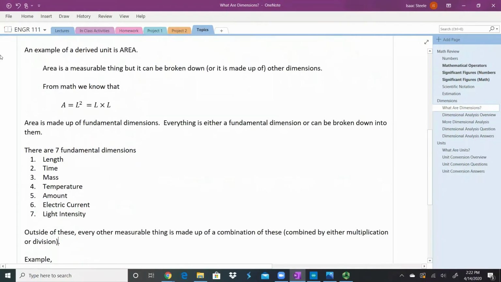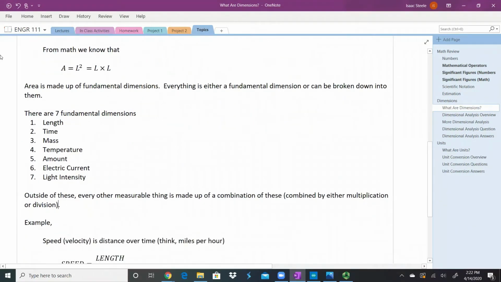There are 7 fundamental dimensions, again, dimensions that can't be broken down. Those are length, time, mass, temperature, amount, electric current, and light intensity. Outside of these, we can have a ton of other things: energy, density, volume, forces and power. But they're a combination of these 7 fundamental dimensions, and I can combine these in multiple ways. We combine them by either multiplication or division.